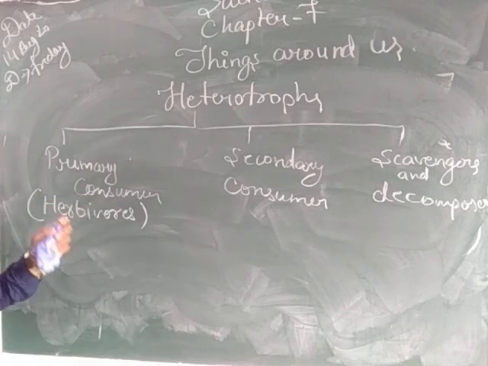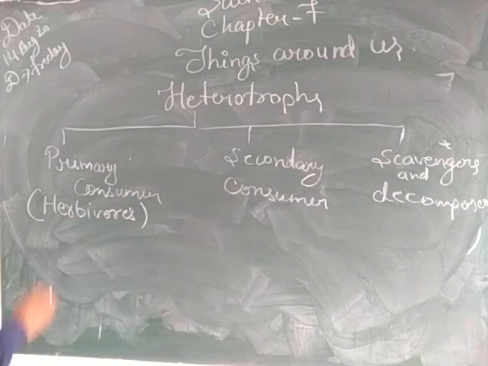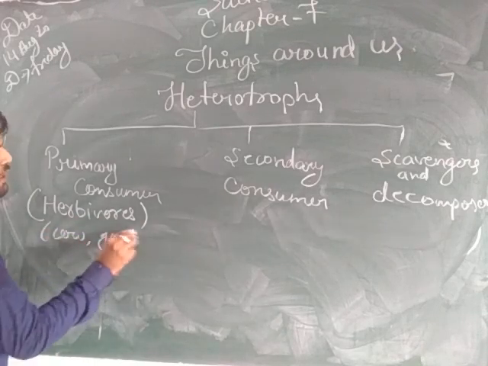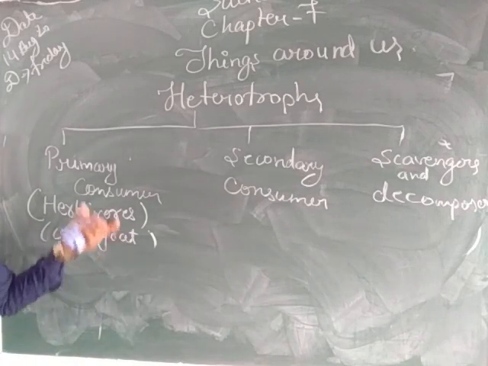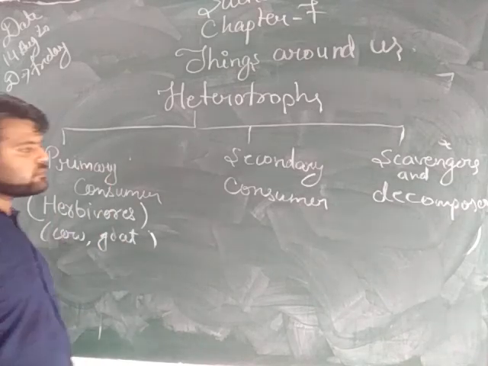Herbivores are the animals which eat only green plants. Examples: cow, goat, etc. These all come under the primary consumers. All the herbivores come under the primary consumers.